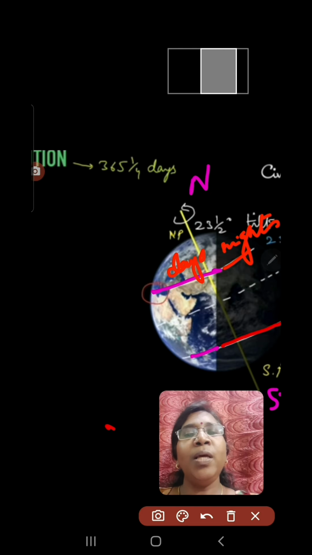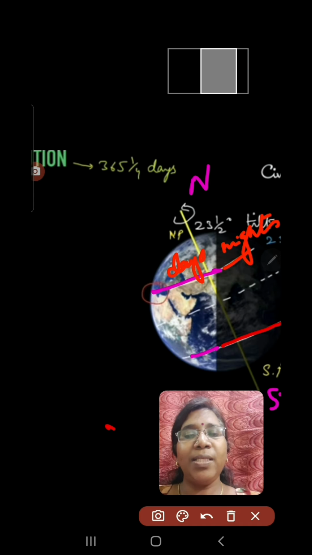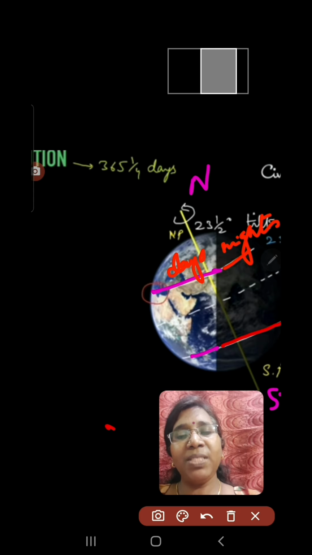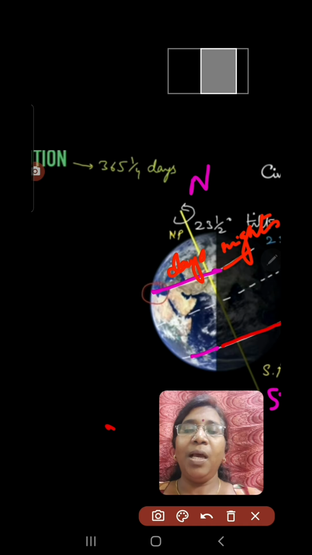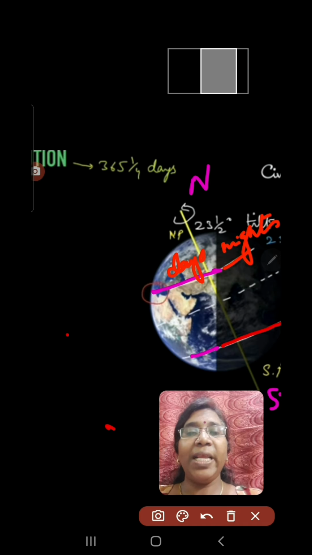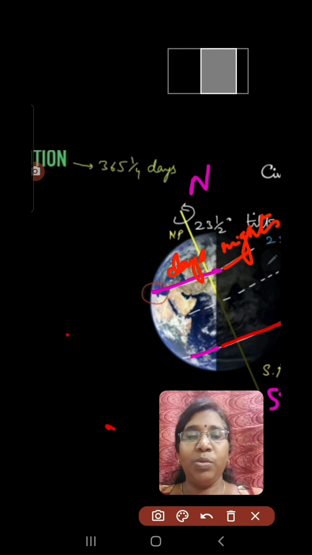Similarly, when the northern hemisphere experiences winter, you all know that during the winter season, days are shorter and we have got longer nights. So whenever the summer season is there in a particular hemisphere, days are longer than the nights. Why? Because of the direct exposure of the sun, and because that particular hemisphere is tilted towards the sun. So I hope that this point is very clear to you.